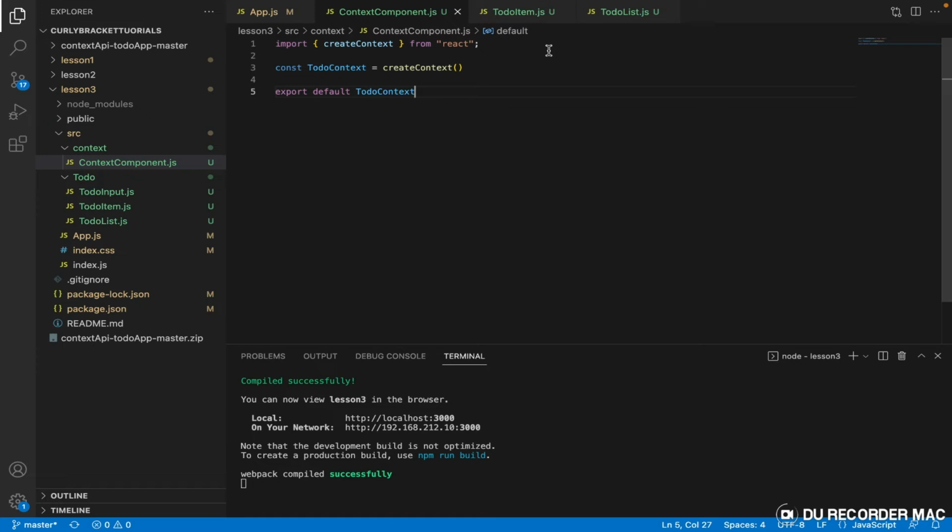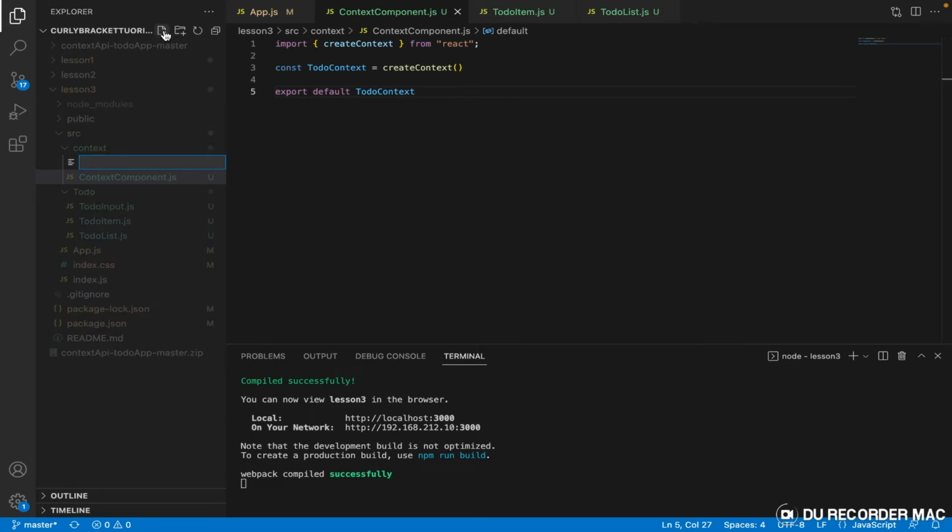Now that we have exported it, let us create another component and call it ToDoState. There are different ways of doing this, right? The method I'm using right now is the one I recommend, because it puts everything in perspective. Some people might want to put everything inside this same file, but I don't encourage that.